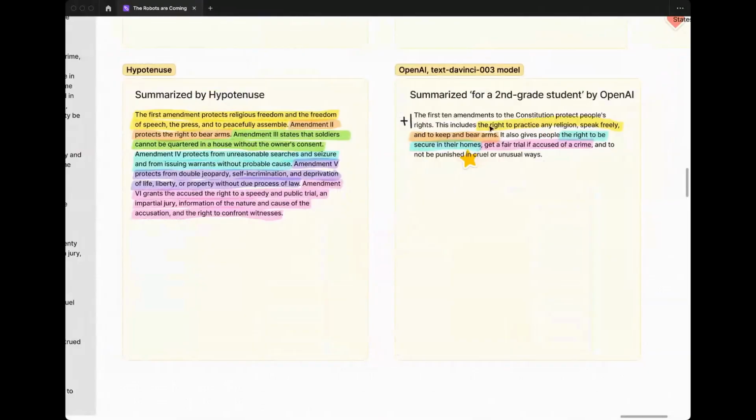And as you can see here, too, it's taking little bits and pieces of ideas from each of the amendments and putting them together in a novel sentence in a way that the others did not. And it also gives me trust that it doesn't need to be completely holistic, because it describes its summary here as including bits of these amendments, but not saying that it represents the entire document as a whole. And it seems to be the most succinct.